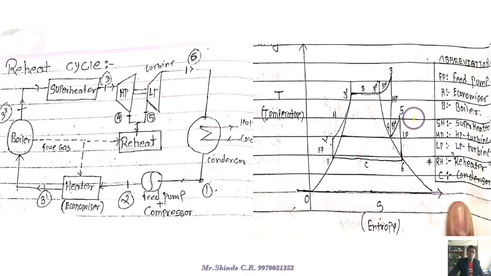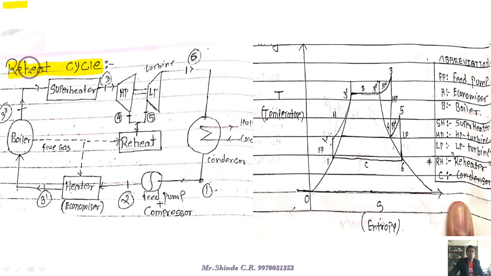Now the last cycle, it's all about the reheat cycle. There are certain drawbacks available in the Rankine vapor cycle, so those drawbacks we have to overcome in the reheat cycle. As the name indicates, reheat means heating is already done in the Carnot as well as the Rankine, but again we are going to add a heater.